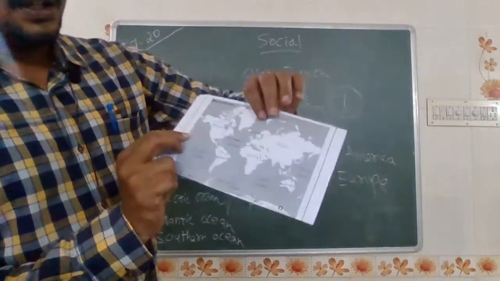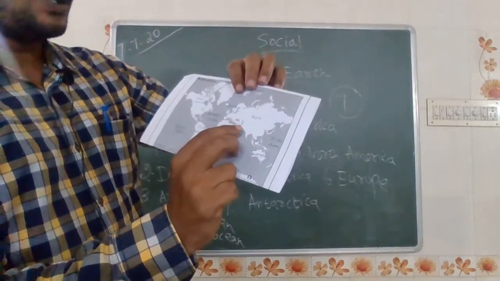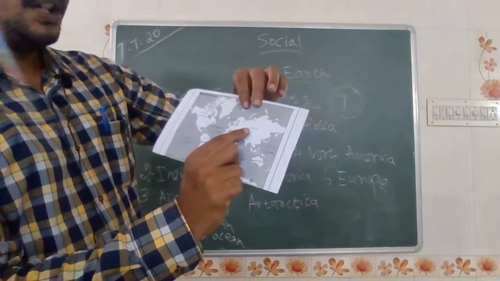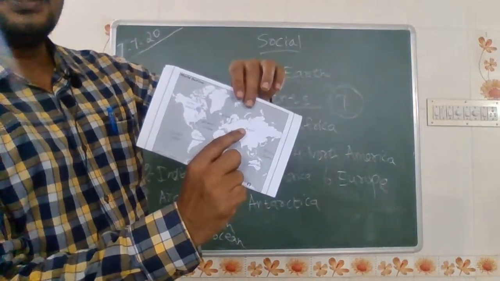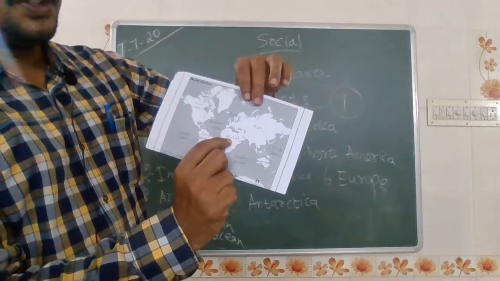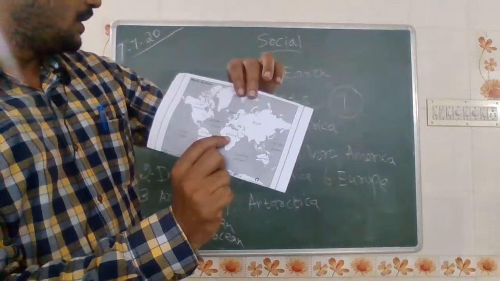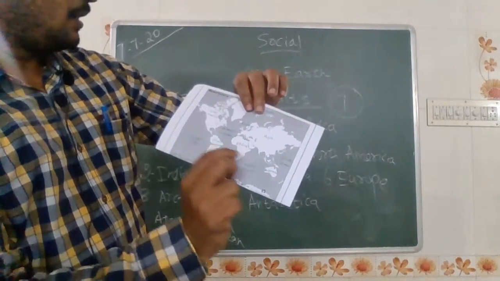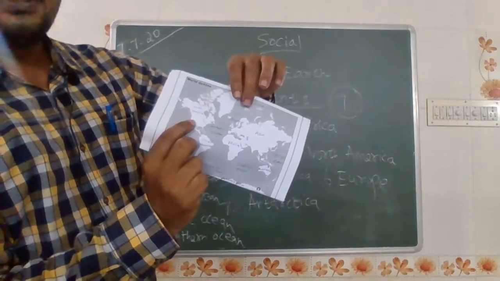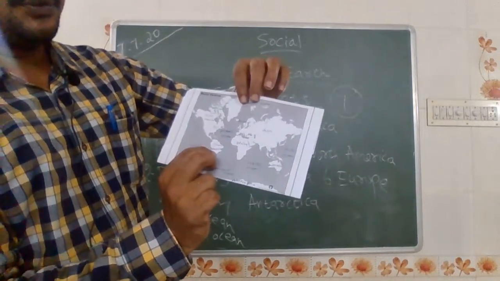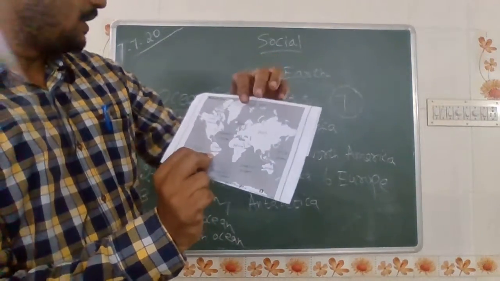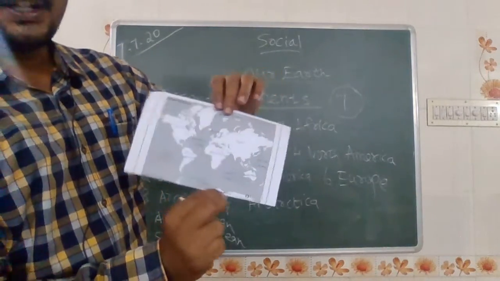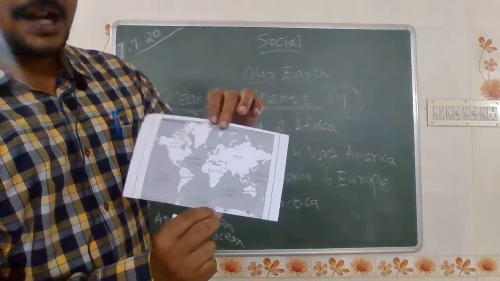See, first one Asia. First we look at the continents. This one is Asia. This is the continent Asia, the second one is Africa, the third one is Australia, the fourth one here is North America, the fifth one South America, the sixth one here is Europe, and the seventh one is here, Antarctica.